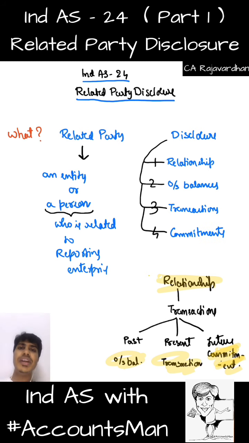If I've entered into a commitment saying that I'll sell 90% of my output to you, or I'll buy such a huge quantity of goods from you, that is a commitment made for the future. So this is the basic understanding. That is related party disclosure. Next, we need to discuss the term related party in detail.